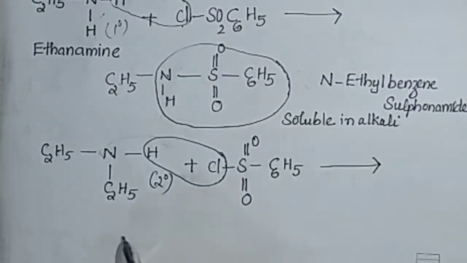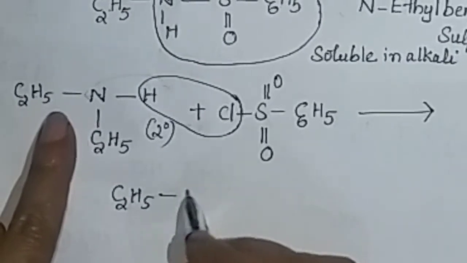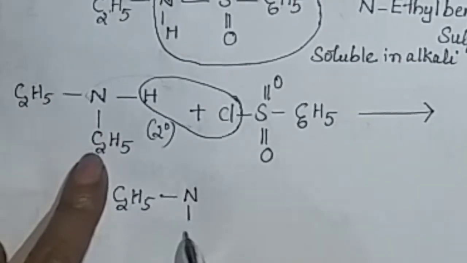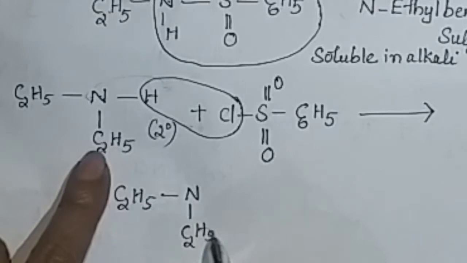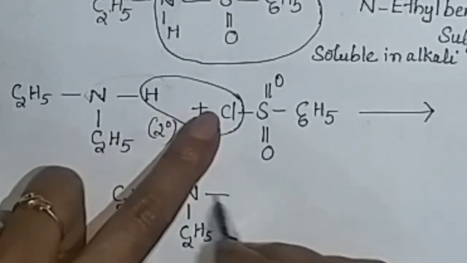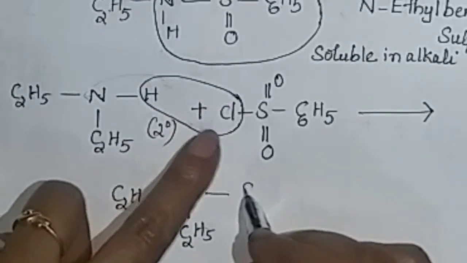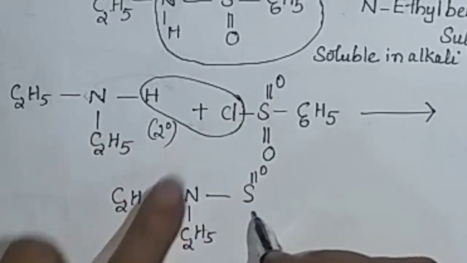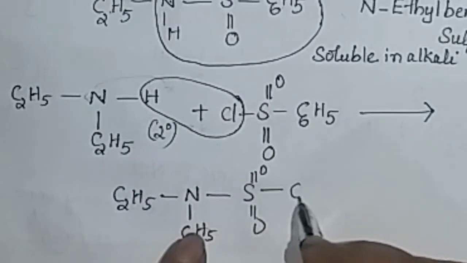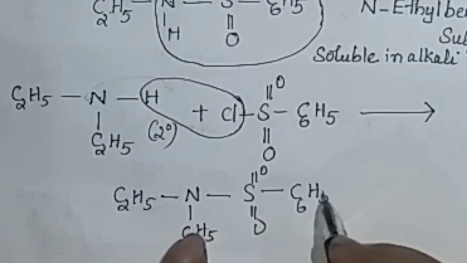Then we get C2H5 N C2H5, where HCl elimination forms a bond between them, with the remaining S double bond O, double bond O, C6H5.